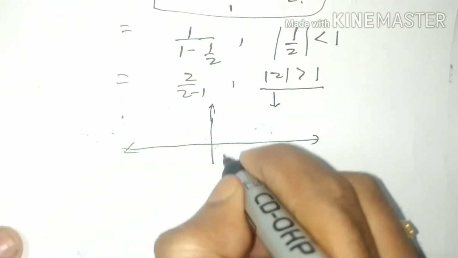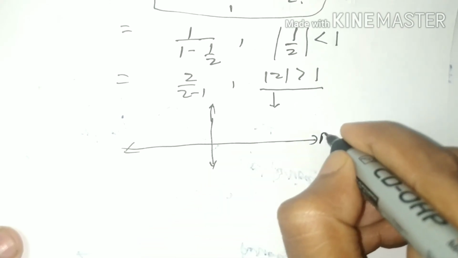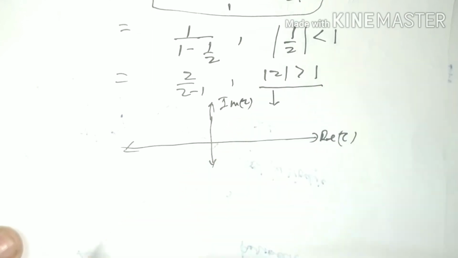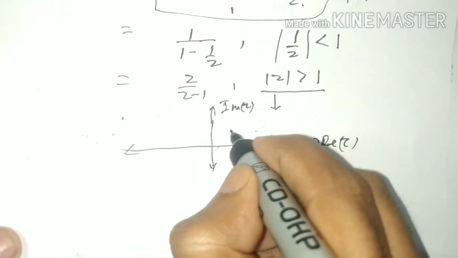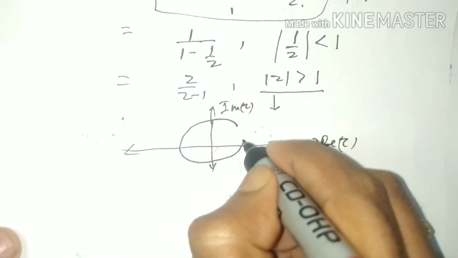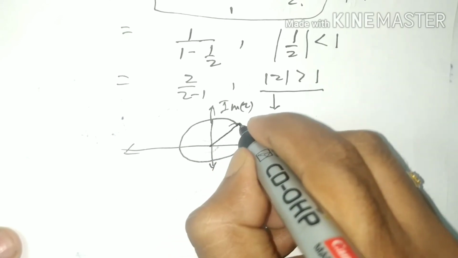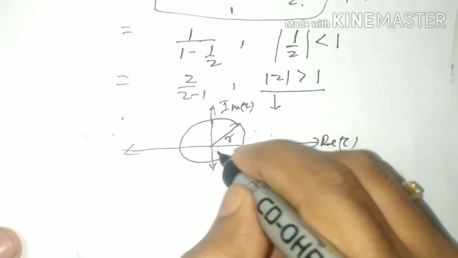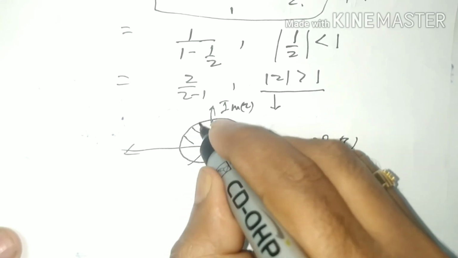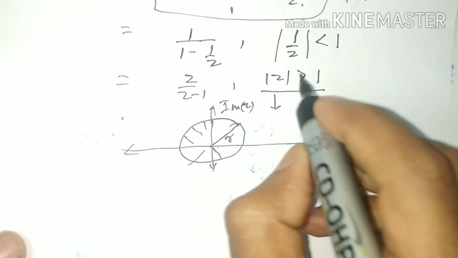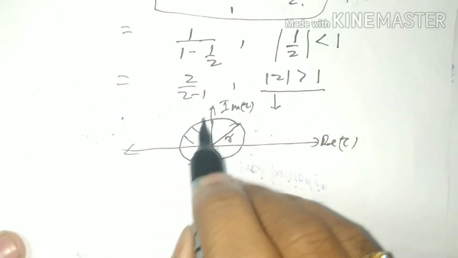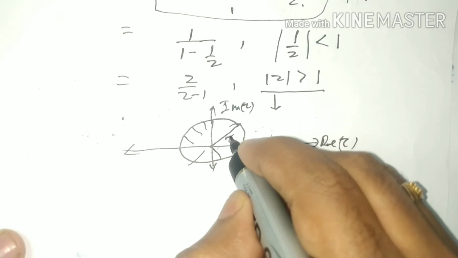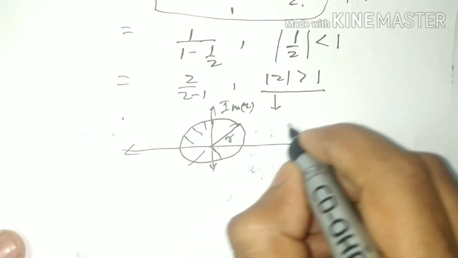We know every complex number has a real part and an imaginary part. So r is the radius. What is the condition for existence of Z transform? Modulus of z, that is that radius, should be greater than 1.